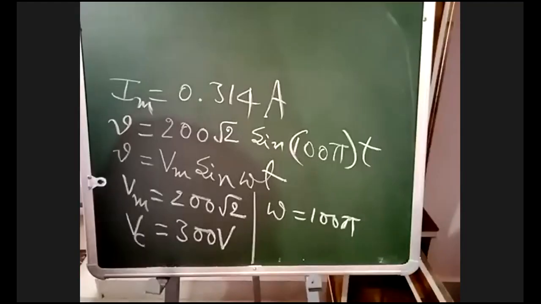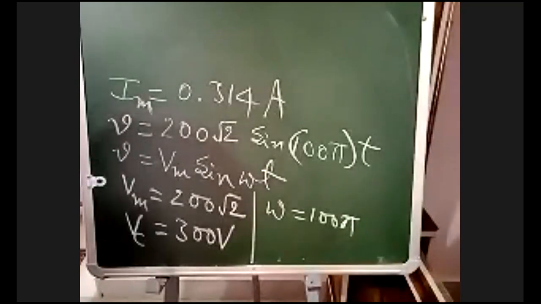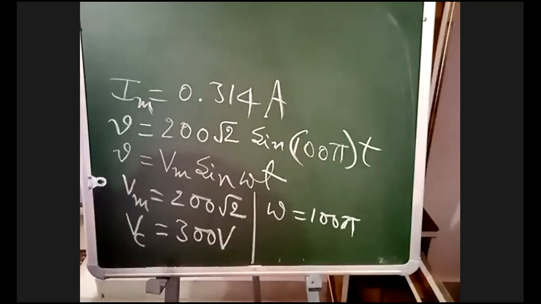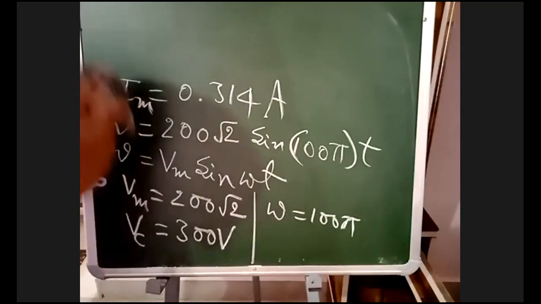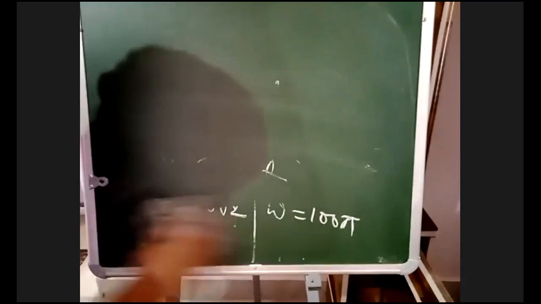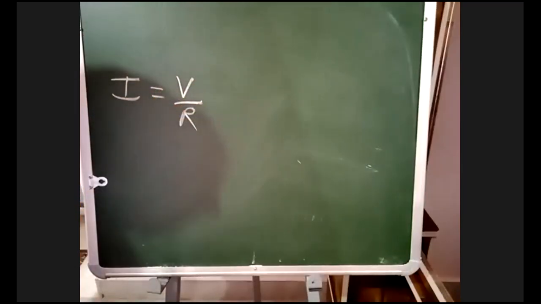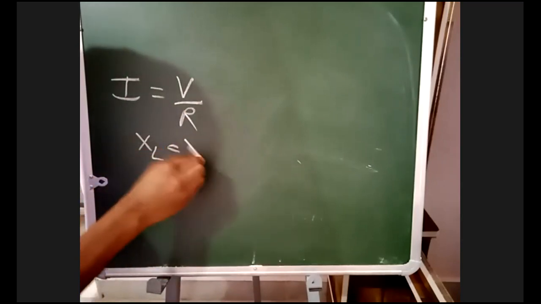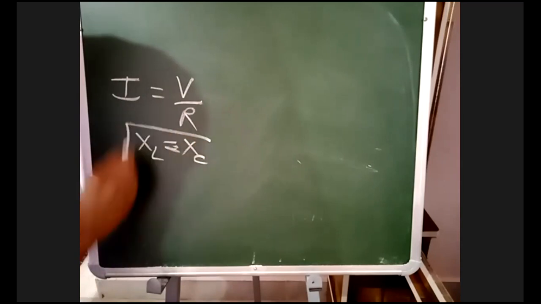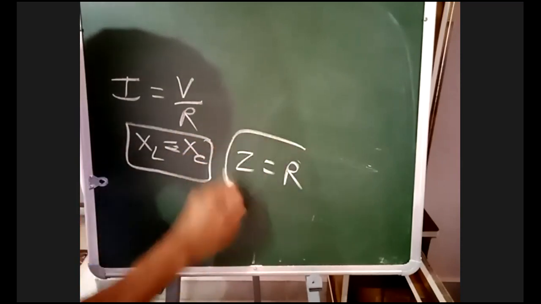In resonance, what is the current formula? I is equal to V by R. It is not V by Z. Even though it is a series RLC circuit, under resonance I is equal to V by R, because under resonance XL is equal to XC. If XL is equal to XC, your Z is equal to R.